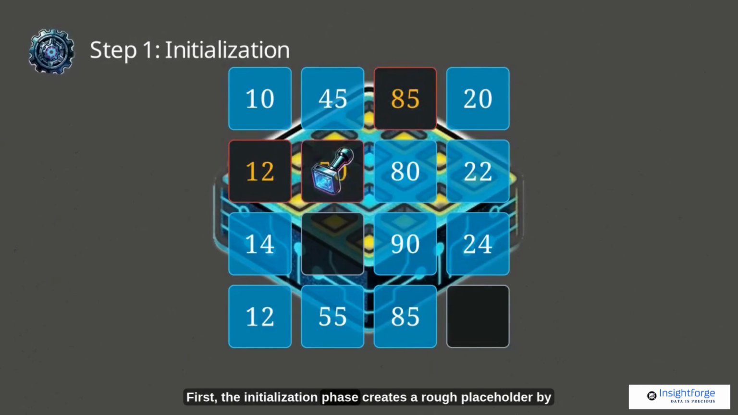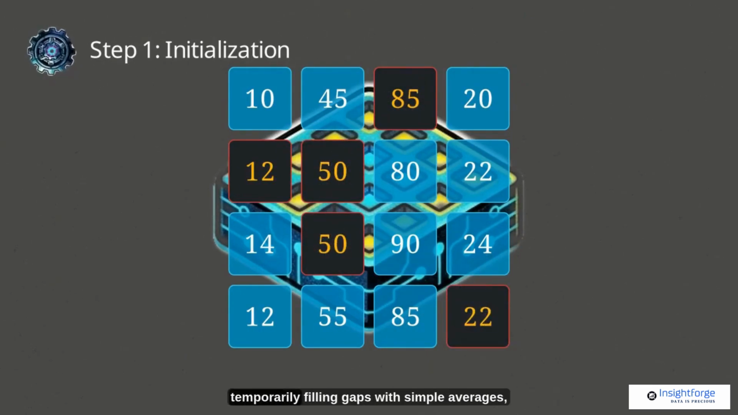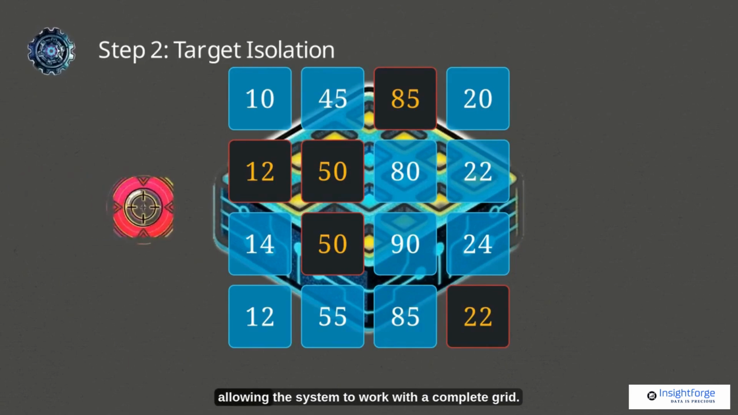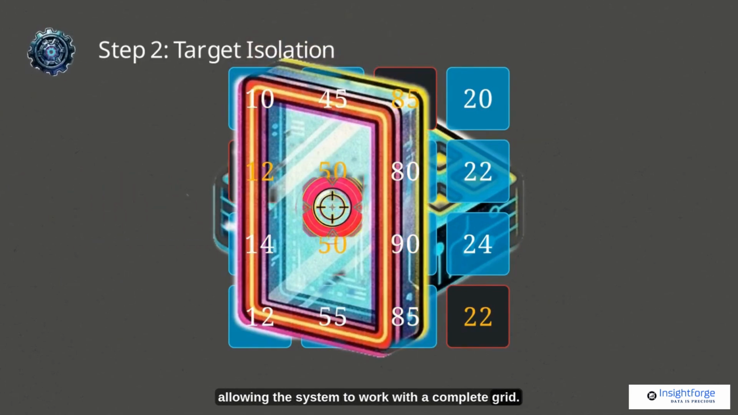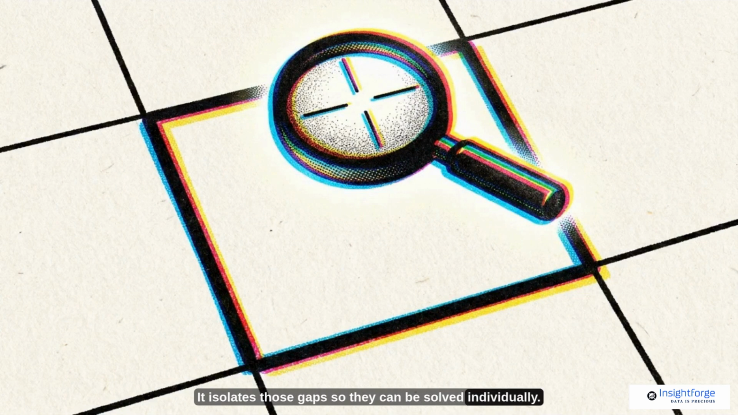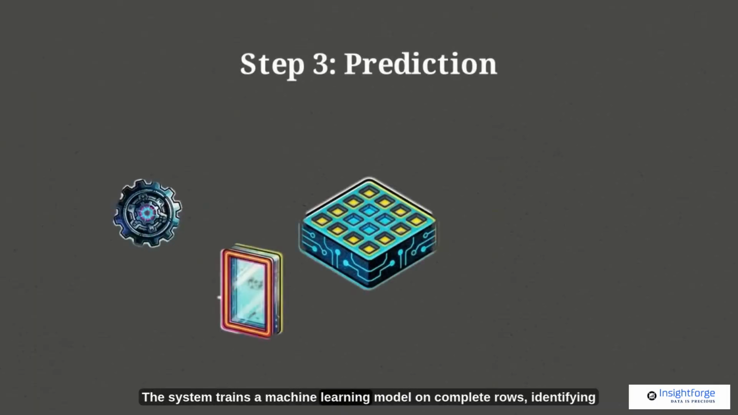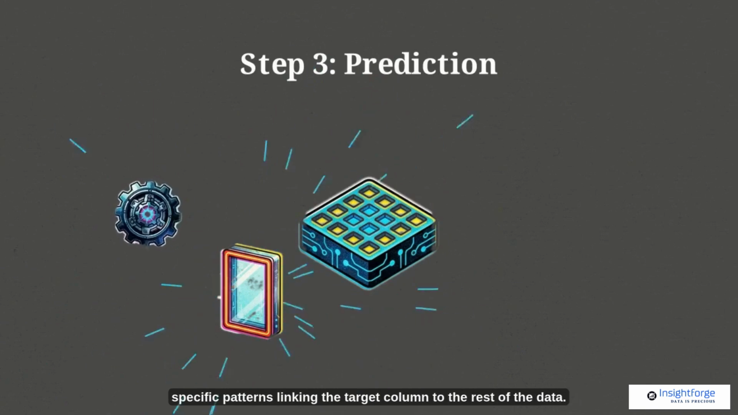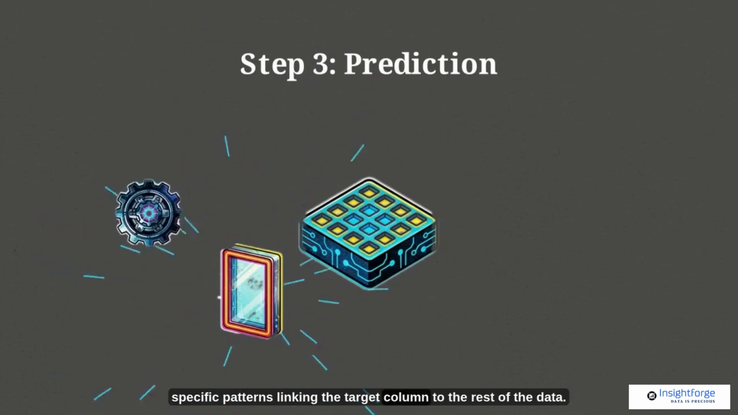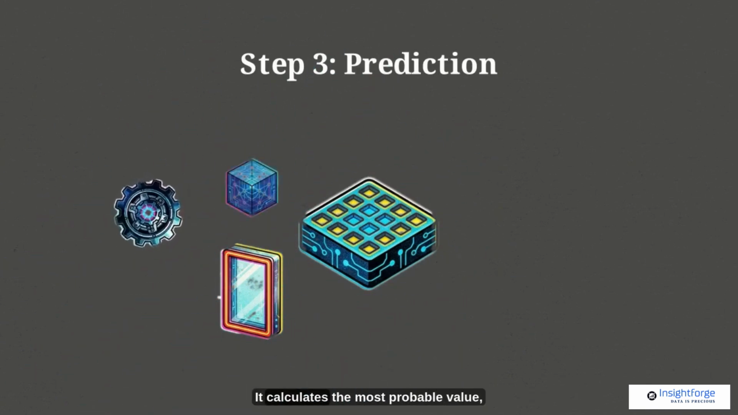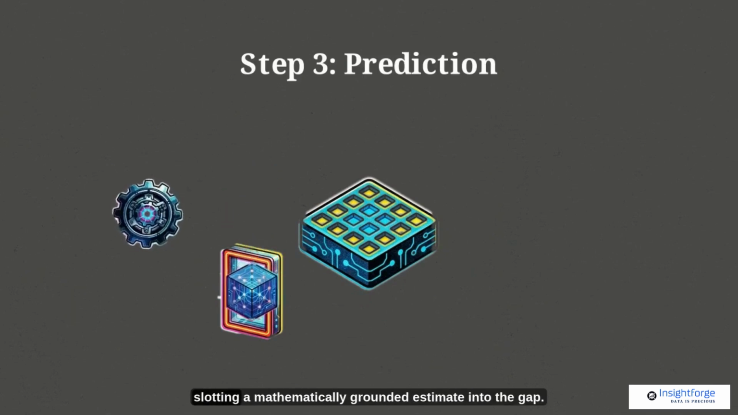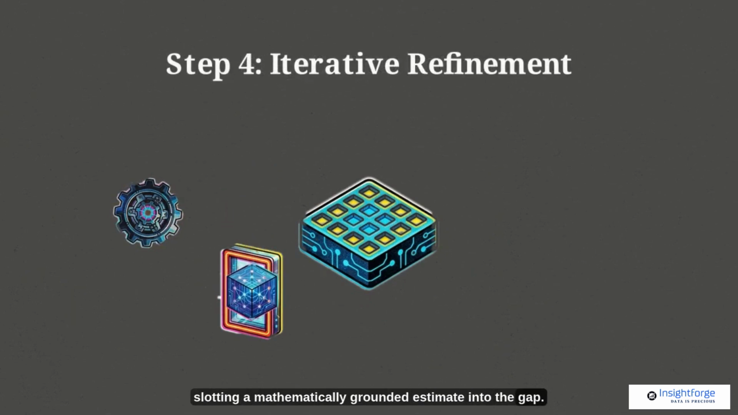First, the initialization phase creates a rough placeholder by temporarily filling gaps with simple averages, allowing the system to work with a complete grid. In step 2, target isolation, the algorithm clears the temporary values from a single column. It isolates those gaps so they can be solved individually. Step 3 is prediction. The system trains a machine learning model on complete rows, identifying specific patterns linking the target column to the rest of the data. It calculates the most probable value, slotting a mathematically grounded estimate into the gap.